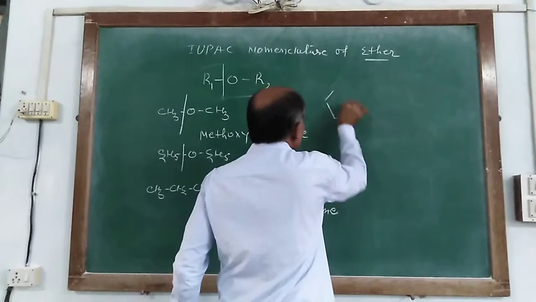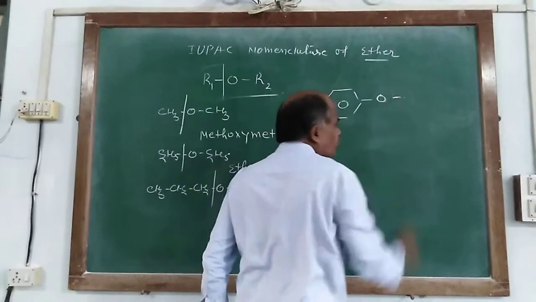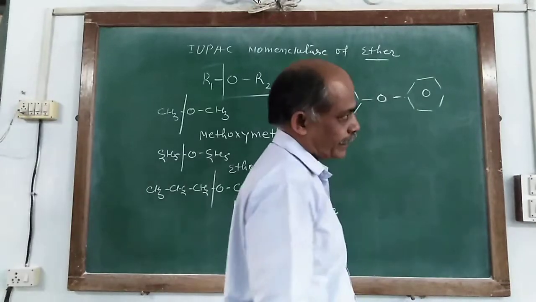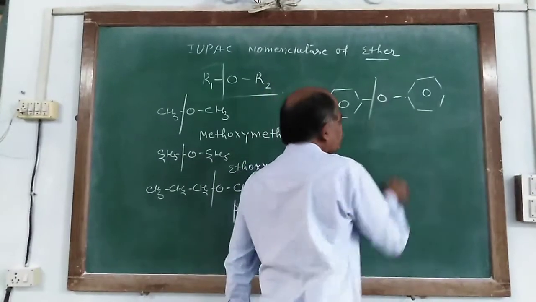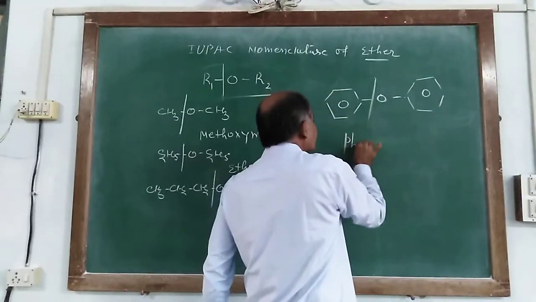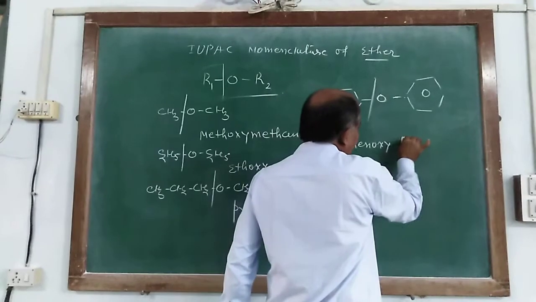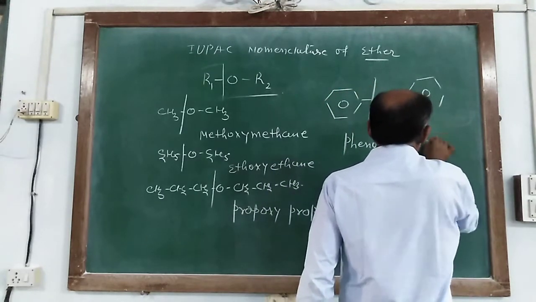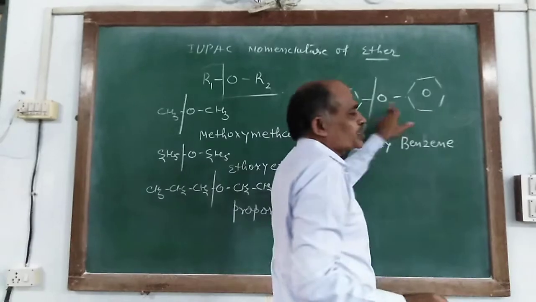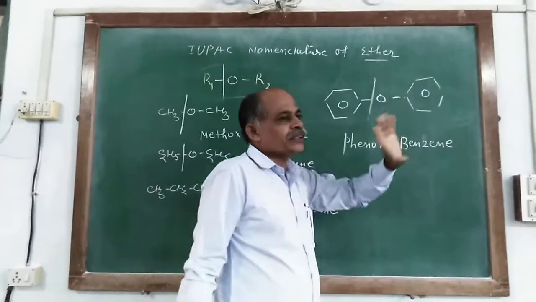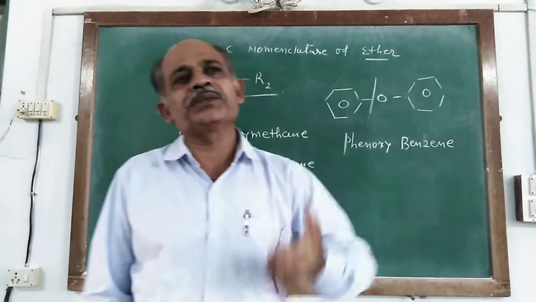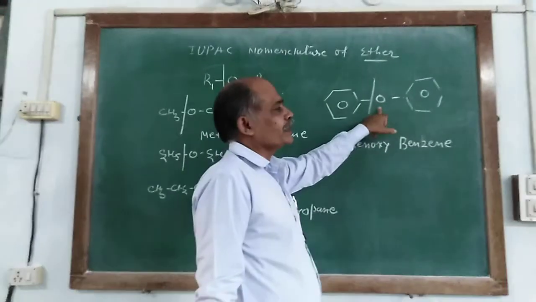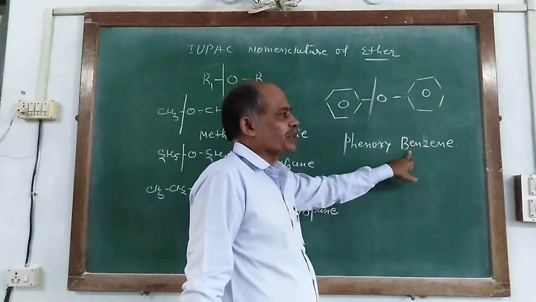Similarly, with a benzene ring or phenyl ring on both sides of oxygen, it is known as phenoxybenzene, not benzoxybenzene. When we take the benzene ring as a substituent group, it is named phenyl, and the phenyl ring attached to oxygen gives phenoxybenzene.